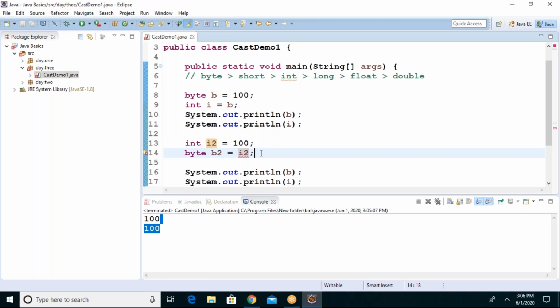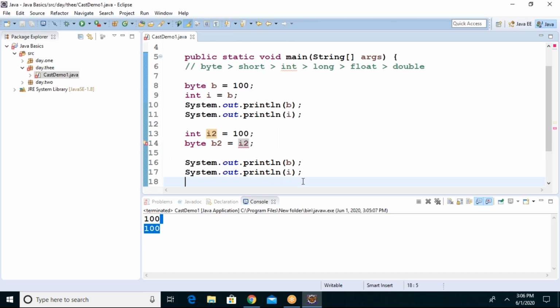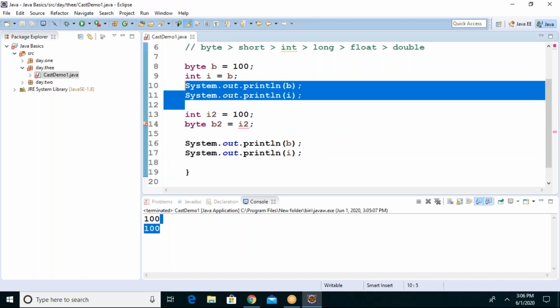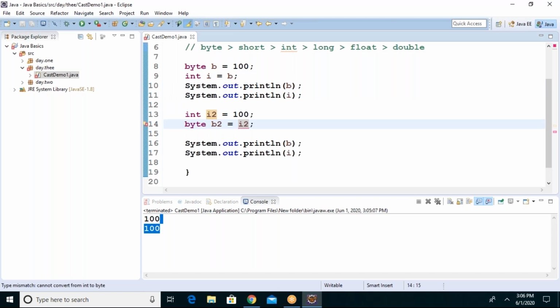Okay guys, we got power. So the problem is it can't do the typecasting here because of this type mismatch. In the first case it was okay. In the second case, can we convert and store?